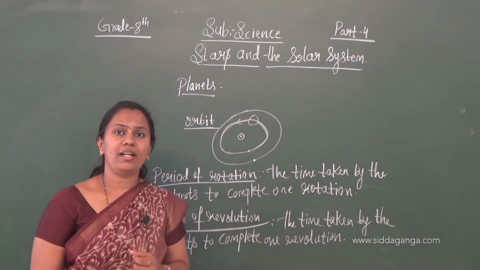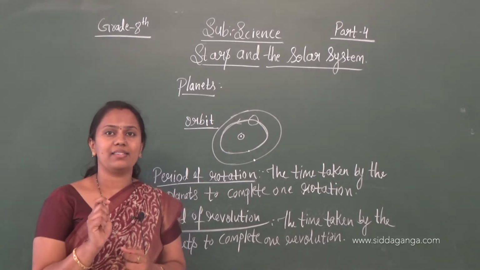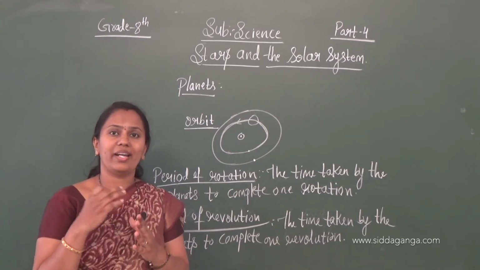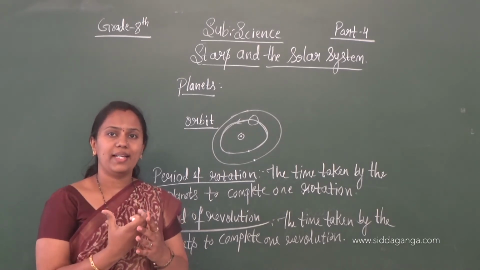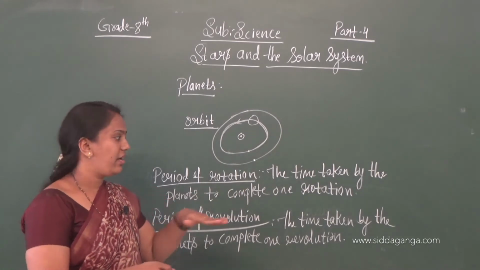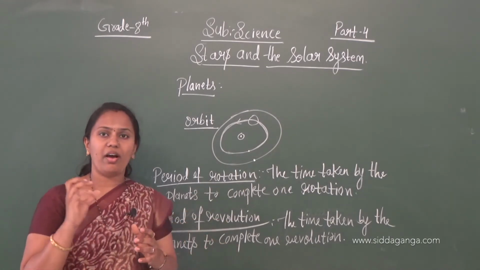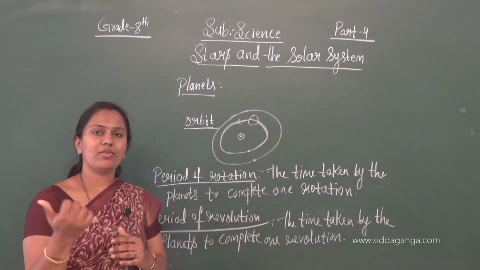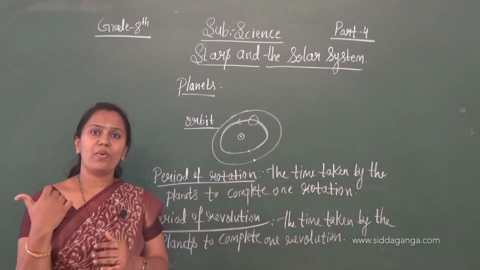Rotation means the earth is rotating on its axis. The planets which are rotating on their own axis, for that we call it rotation. Revolution means the revolution of the planets around the sun.